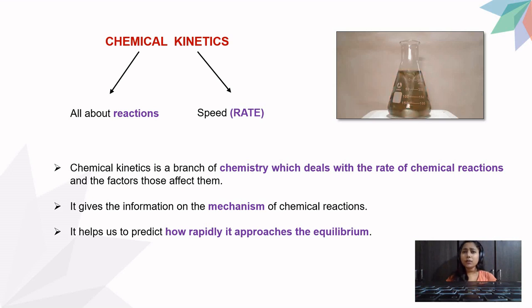Now, what kind of chemical changes and what is the mechanism? Mechanism is basically seen in only complex kind of reactions. Complex reactions in the sense when the reaction takes place in 2 to 3 steps or more than that. So that reaction becomes a complex reaction, and complex reactions has some mechanism. Third point is it predicts how rapidly it approaches the equilibrium. Now, what is an equilibrium? You have already studied chemical equilibrium in your 11th standard.